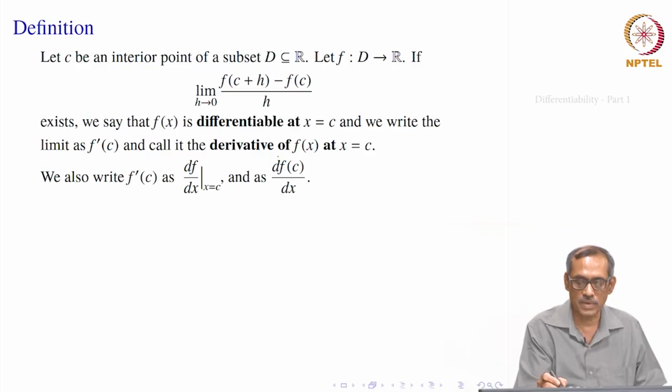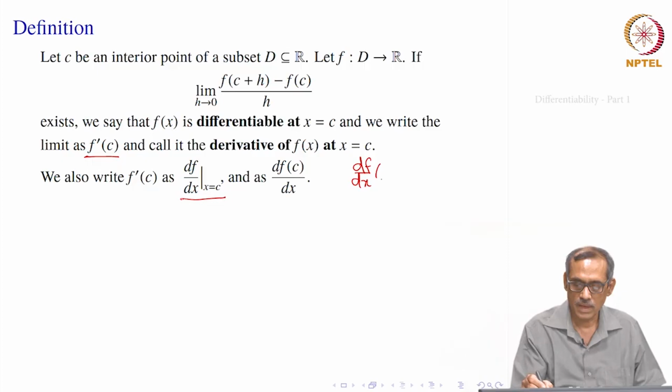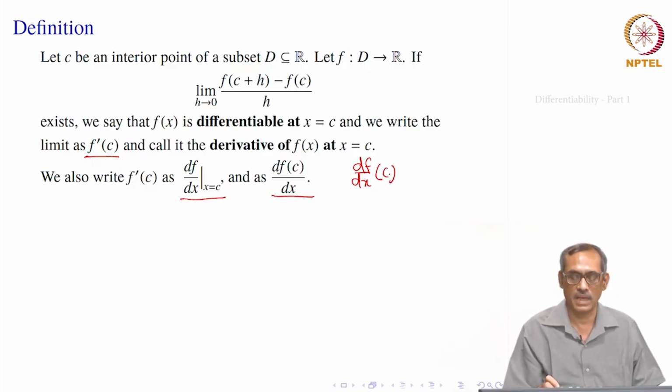There are also different notations for writing the derivative. Sometimes we write df by dx at x equal to c, and we take that c to the top, we say df by dx of c. It is probably better to write this way, but think of this as an abbreviation of the expression df by dx at c.